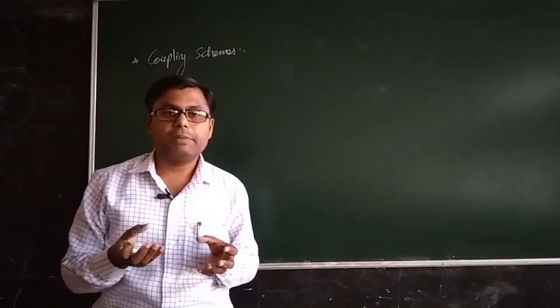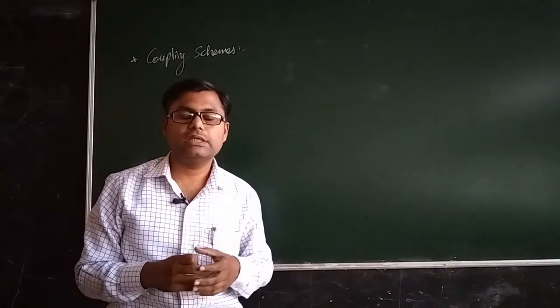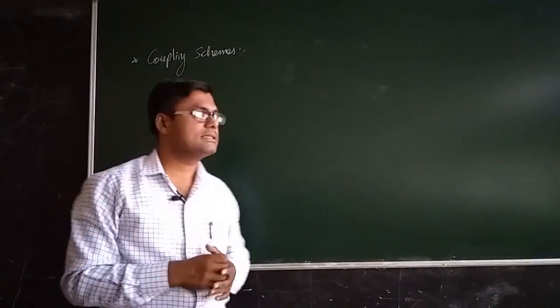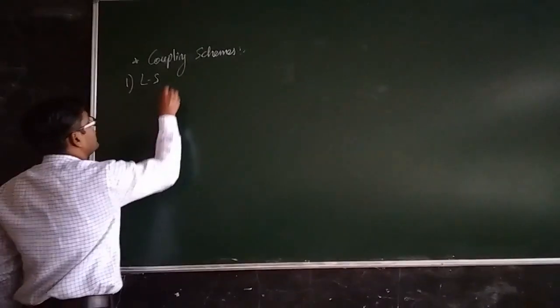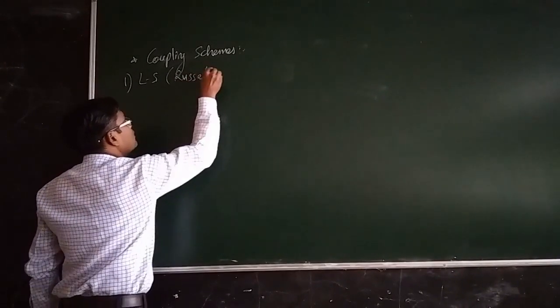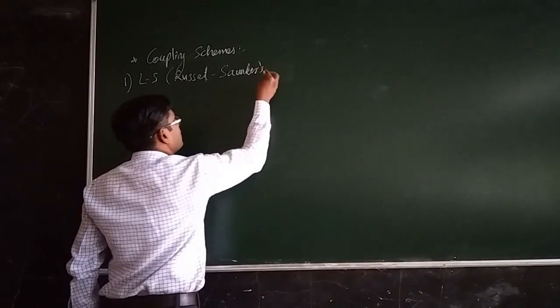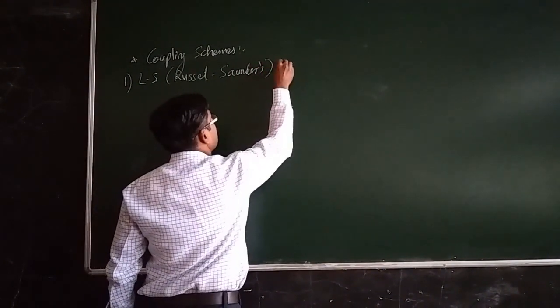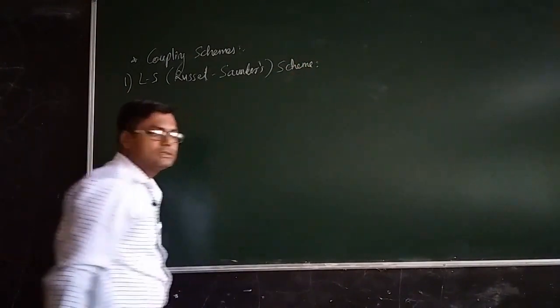Now what are the different ways by which the quantum numbers of different electrons interact with each other? There are primarily 2 important coupling schemes. One is called LS coupling, or Russell-Saunders coupling scheme, or LS scheme.